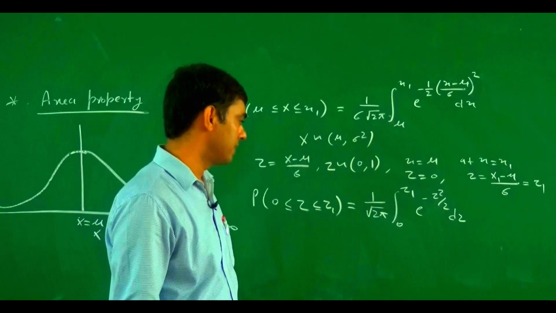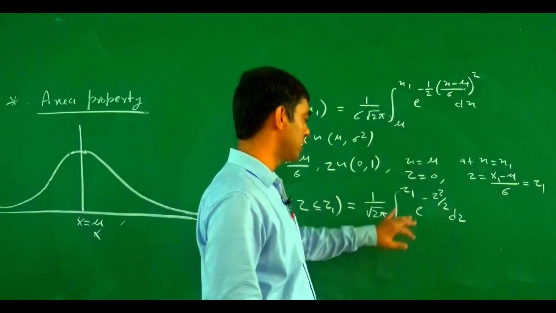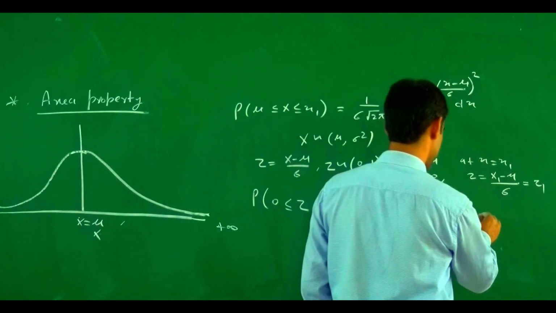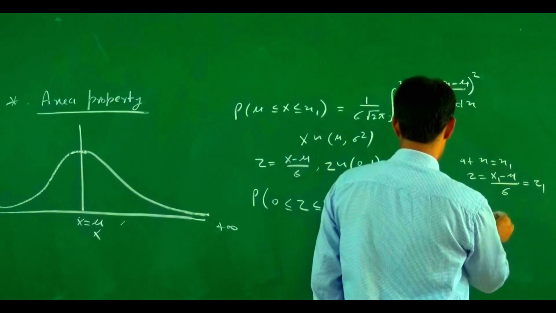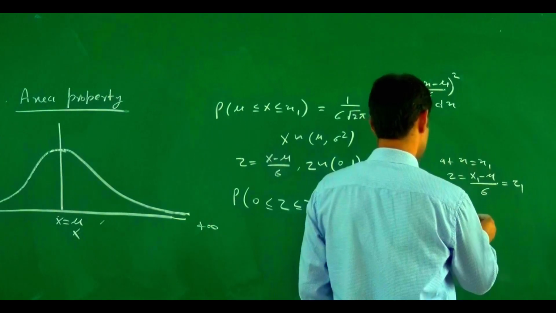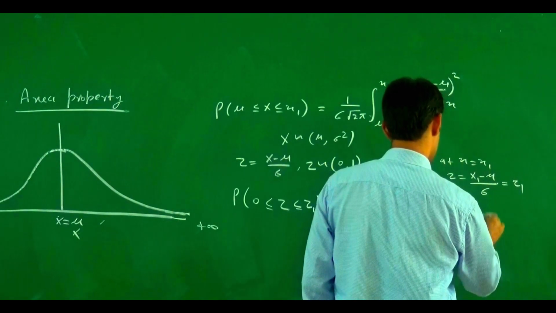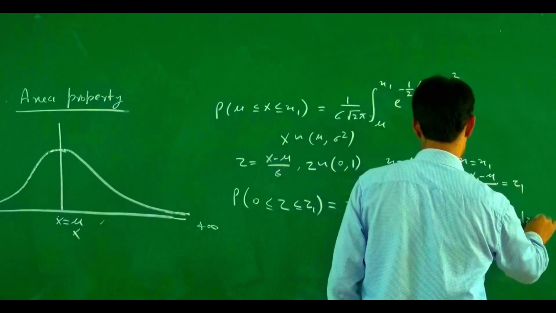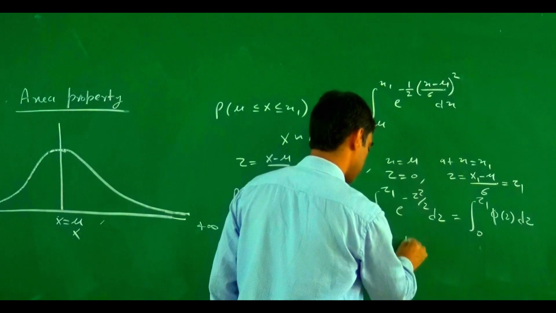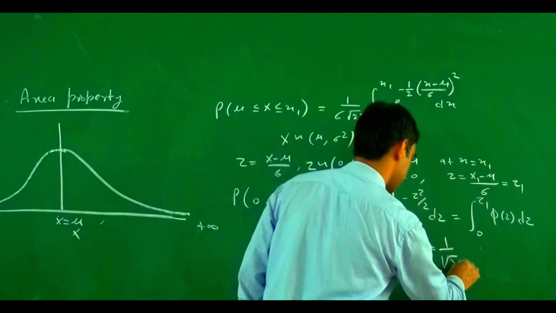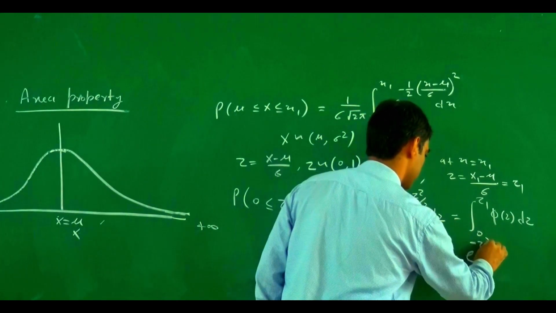If we denote this value, suppose it becomes the integral from 0 to z1 of phi z dz, where phi z is 1 upon under root 2 pi e to power minus z square by 2.